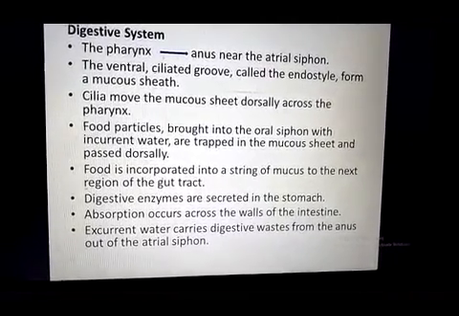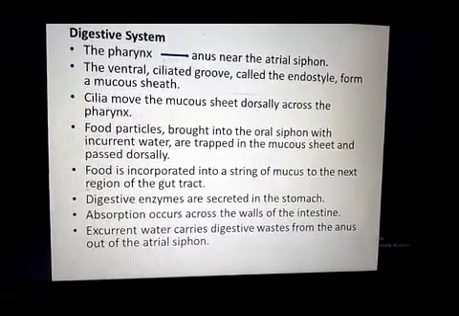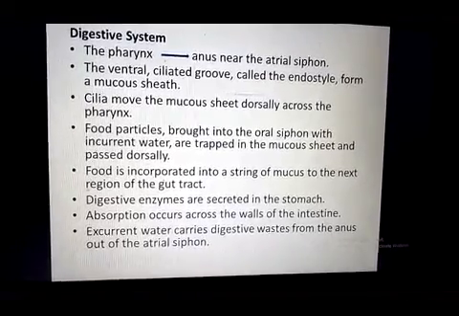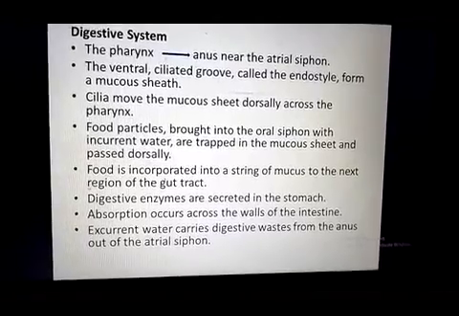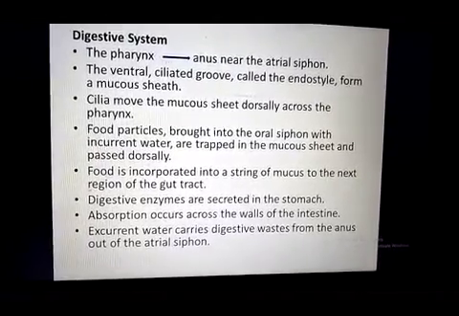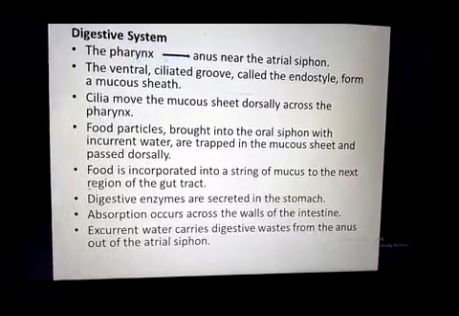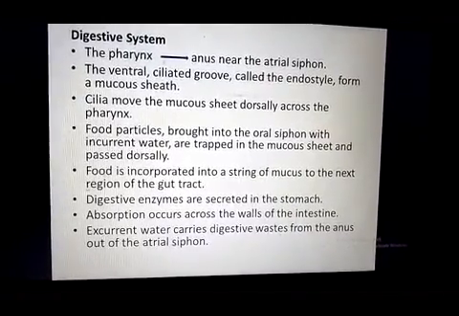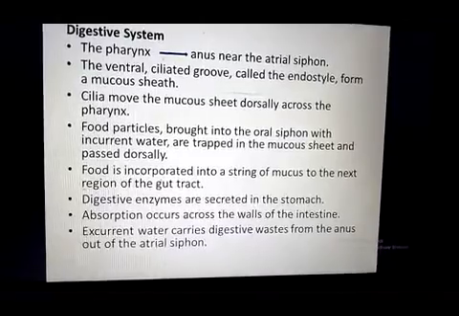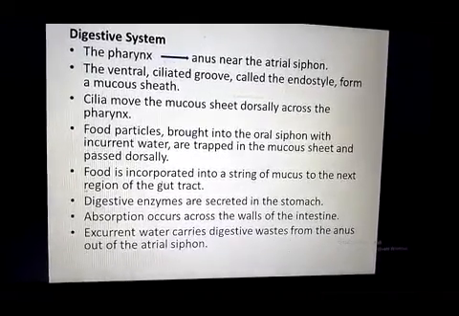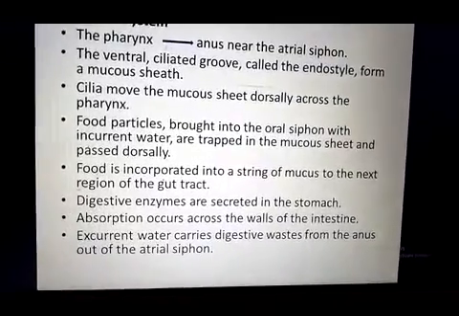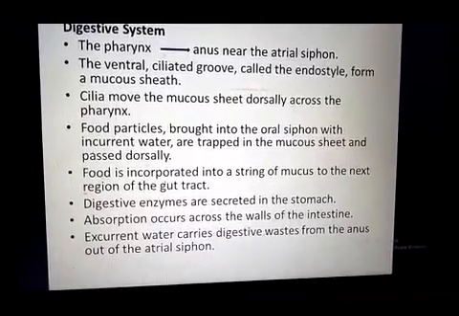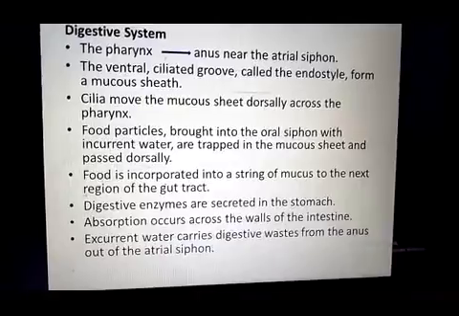In the small intestine, digested food is absorbed, and undigested food is released from the anus into the atrium near the atrial siphon. The water that enters into the atrium through the stigma is expelled outside from the atrial siphon, and this water also contains undigested food. So undigested food is also expelled outside through the atrial siphon with the water.